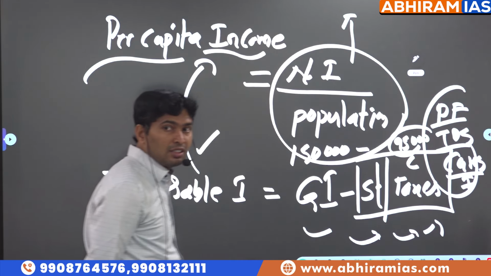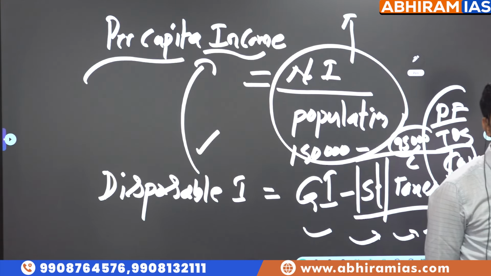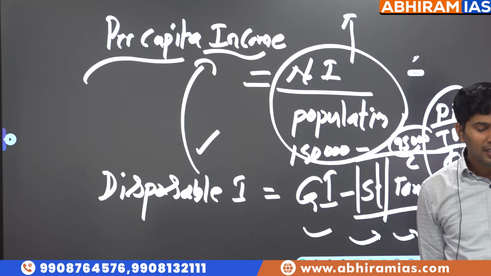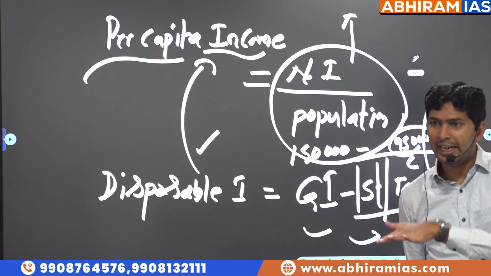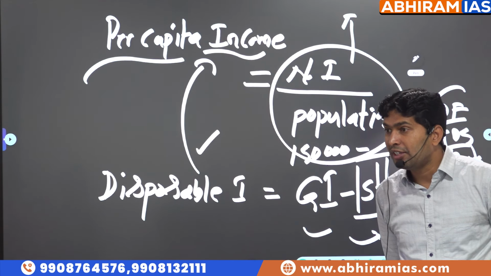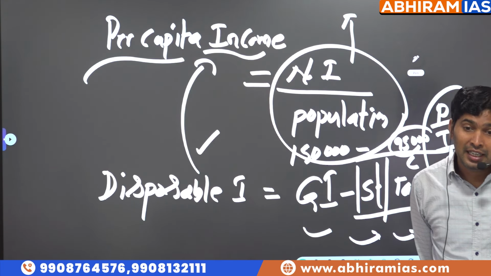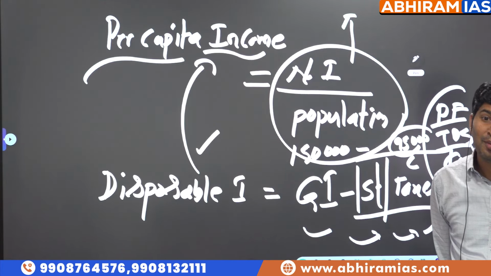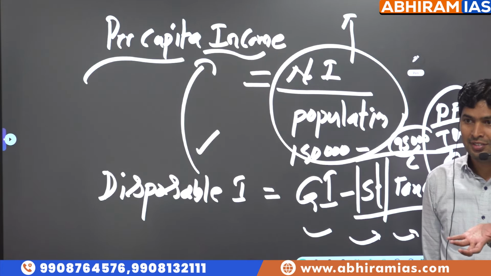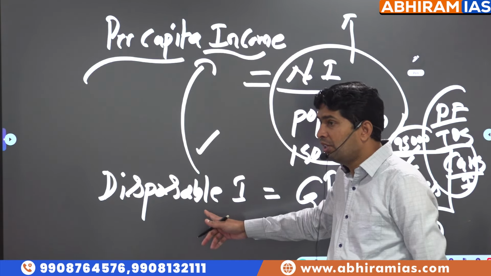September 30th, third quarter, suddenly government came up with a reform called GST 2.0. 0, 3, 5, 12, 18, 28 is reorganized into only 5 and 18. Because of reorganization of GST into 5 and 18%, what happens to prices of the goods? So what happens to spending? So what happens to economic activity? So all this is drama to show more numbers. Did you understand what I am saying? This is called as disposable income.